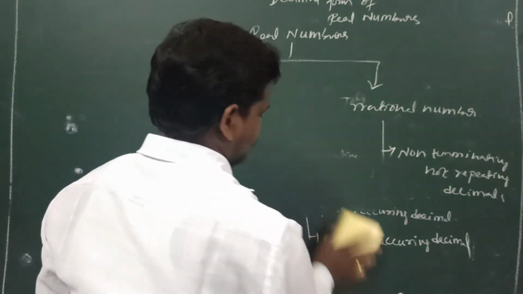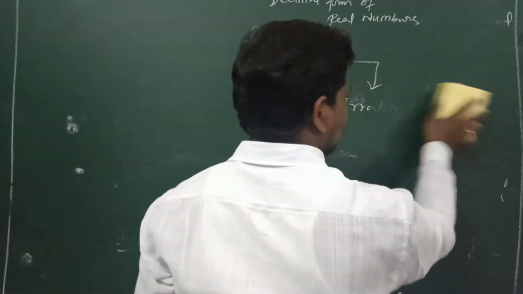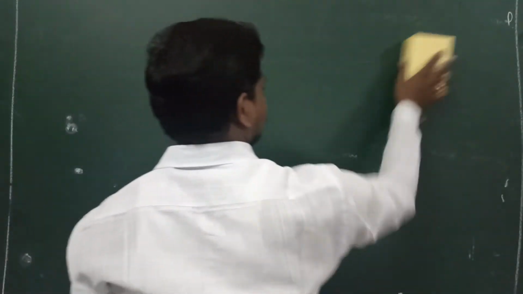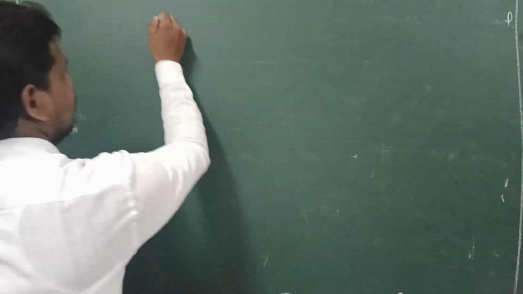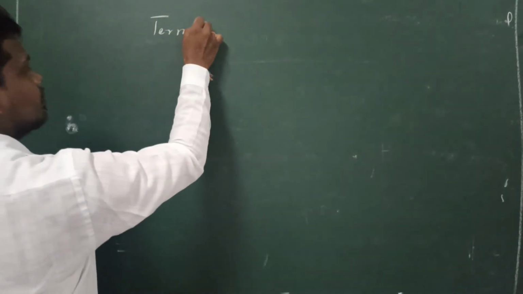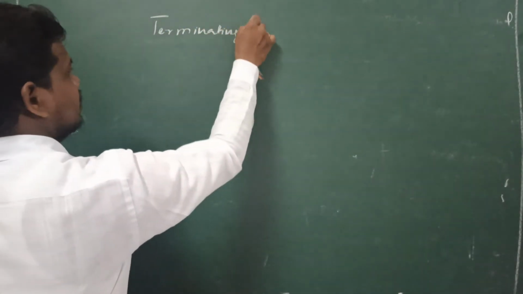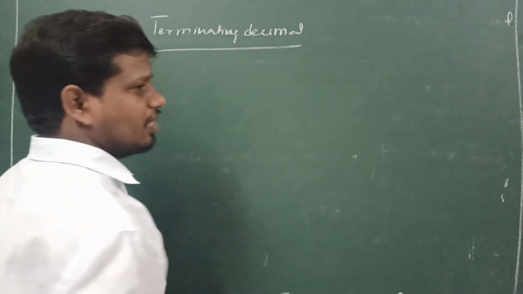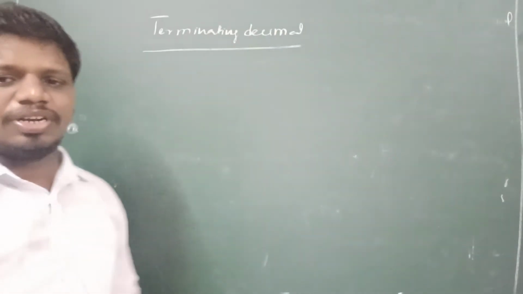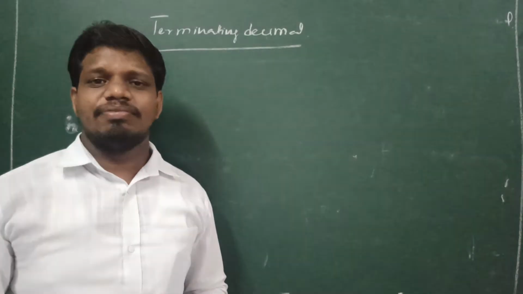terminating decimal. So what is meant by terminating decimal? The meaning of terminating is ended.